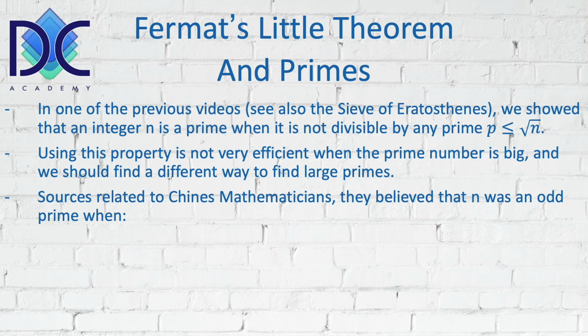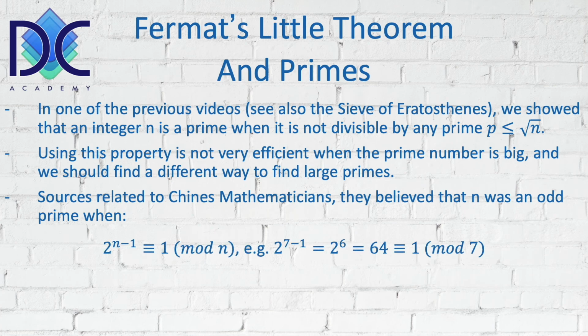Now, when we look at the Chinese mathematicians, there are some sources stating that they believed that n was an odd prime when we could say 2 to the power n minus 1 is congruent with 1 modulus n. For example, 2 to the power 7 minus 1 is 2 to the power 6, which is 64, which is congruent 1 modulus 7.